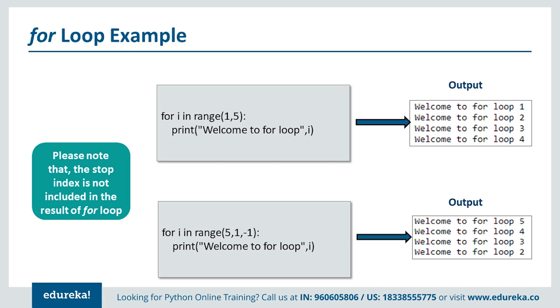And we can use this I variable in the printing statements and block code over there. In this one, we are giving the range from 1 to 5. So the for loop will go from 1 to 5 and print the content. It processes 1, 2, 3 and 4, and that is where it stops.